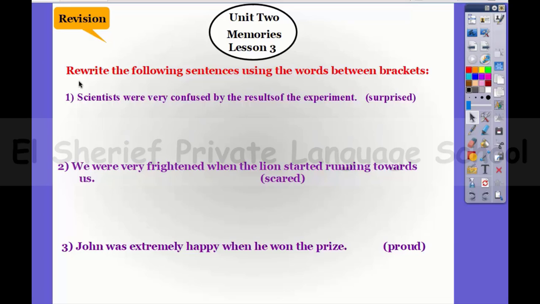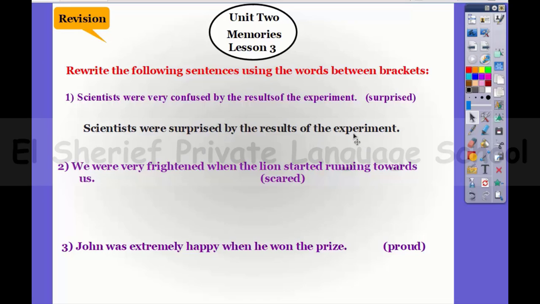Okay, so let's start. Rewrite the following sentences using the words in brackets. The first one, scientists were very confused by the results of the experiment. Use surprised. So we know that this adjective, surprised, comes with the preposition by. So the sentence is going to be something like this. Scientists were surprised by the results of the experiment. So the preposition by comes with this adjective, surprised.